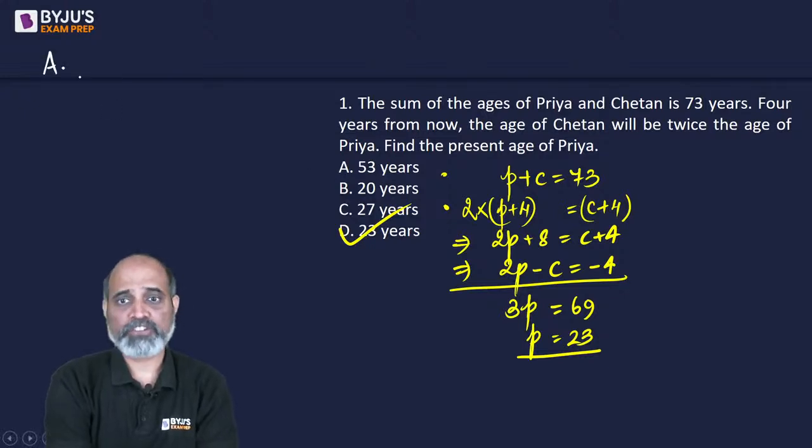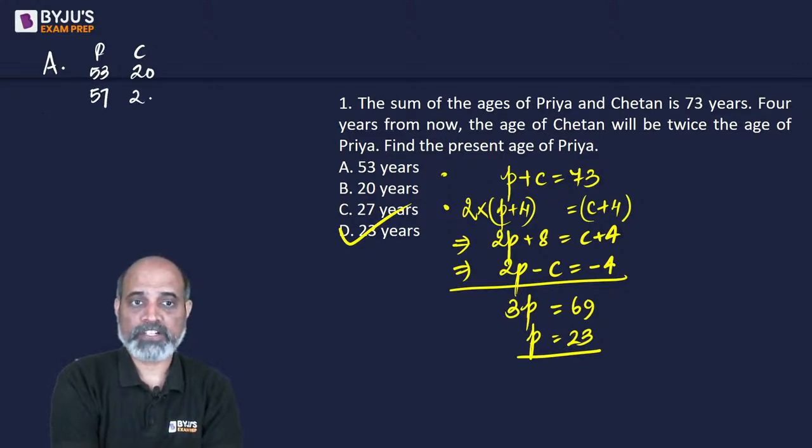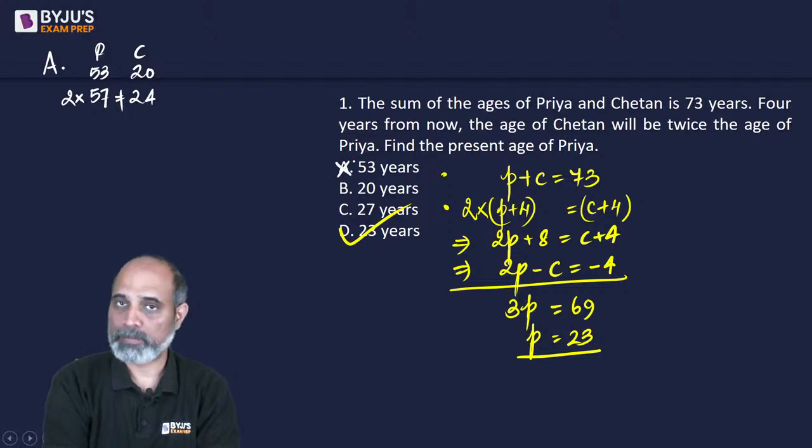If the present age of Priya is 53 years, age of Chetan will be the remaining 20. Now, 4 years later, the age of Priya will be 57, that of Chetan will be 24. Is the age of Chetan twice that of Priya? No. So, the conditions do not work out. So, option A is eliminated.